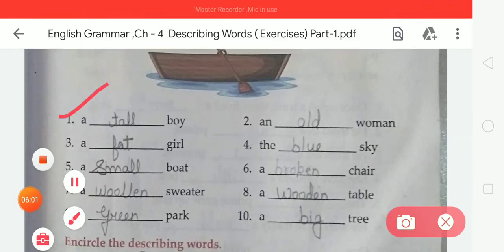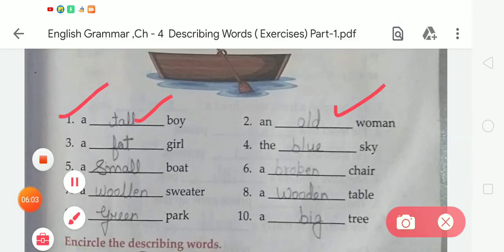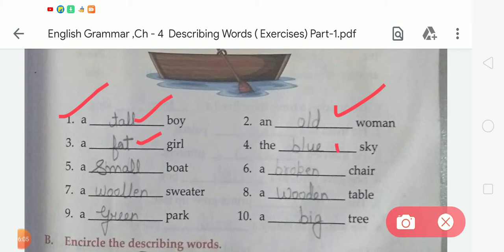In number 1 we have to write tall, in second old, in third fat, number 4 blue, number 5 small, number 6 broken, number 7 woolen, number 8 wooden, number 9 green, number 10 big. So like this you have to write.